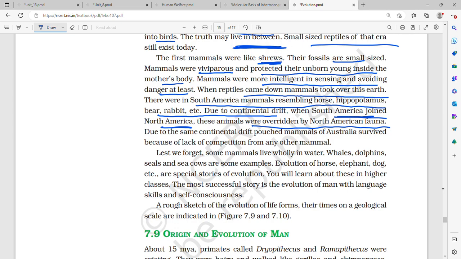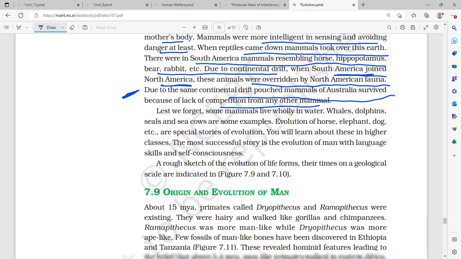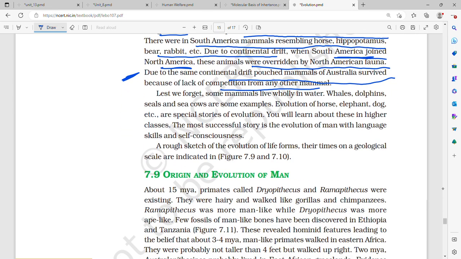Due to same continental drift, pouched mammals of Australia survived because of lack of competition from any other mammal. Lest we forget, some mammals live wholly in water. Whale, dolphin, sea cow, seals.